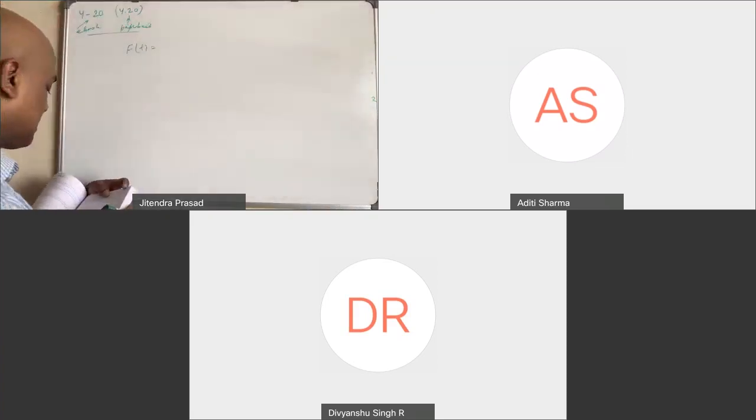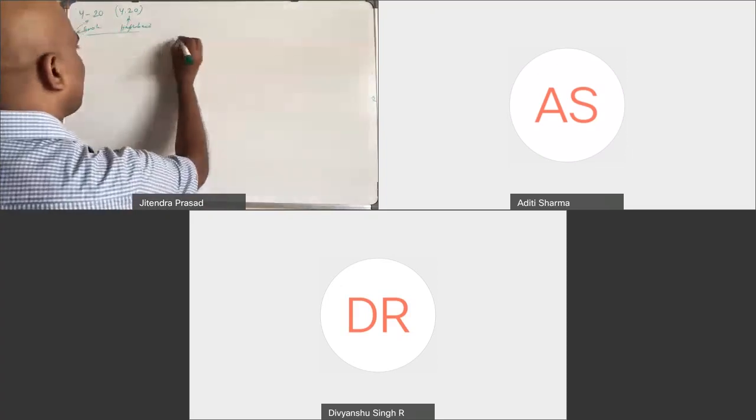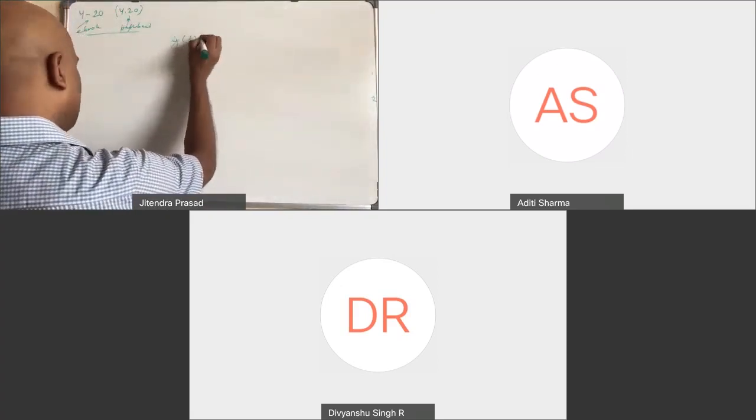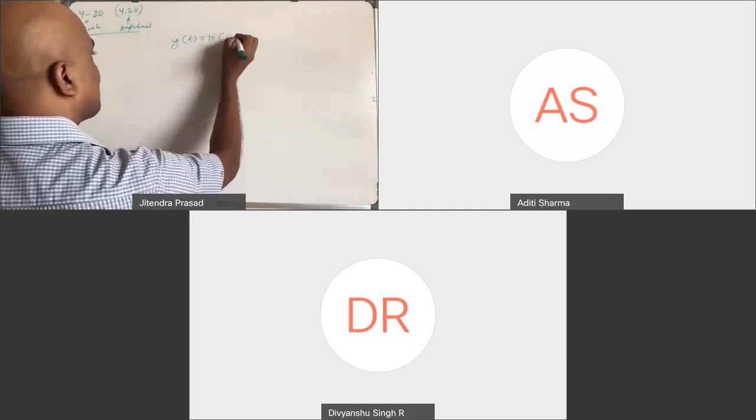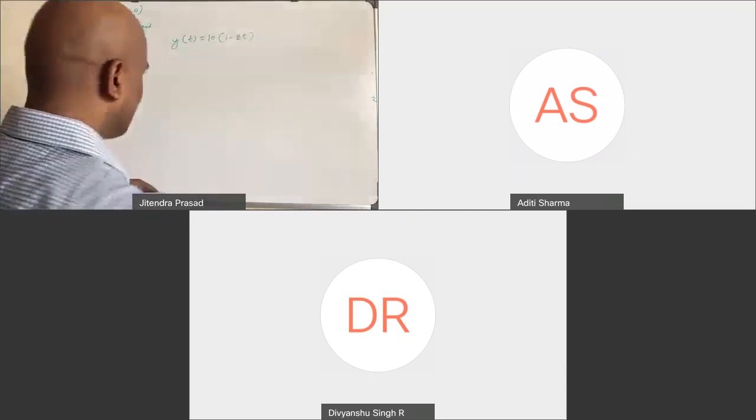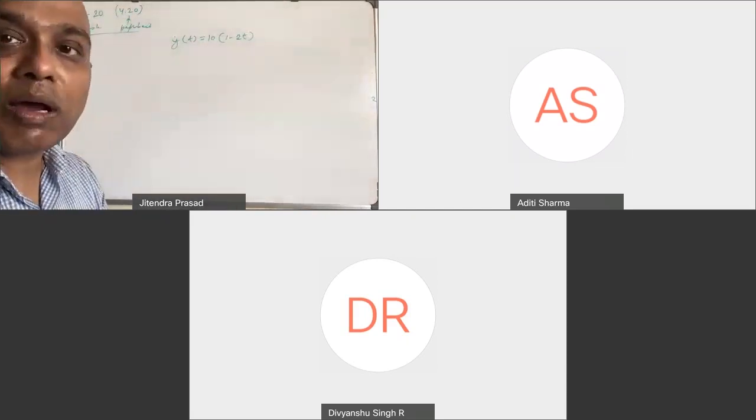Yeah, got it. So y dot is given, right? So y dot of t is equal to 10 times (1 minus 2t). This is what is given. So what is your doubt?